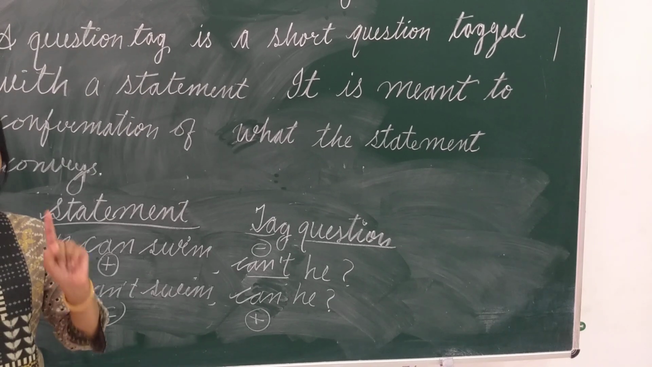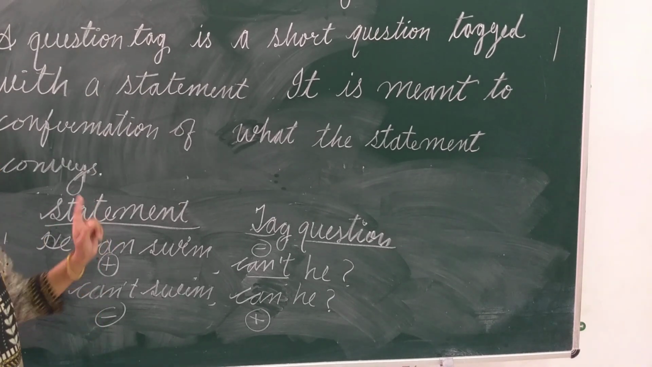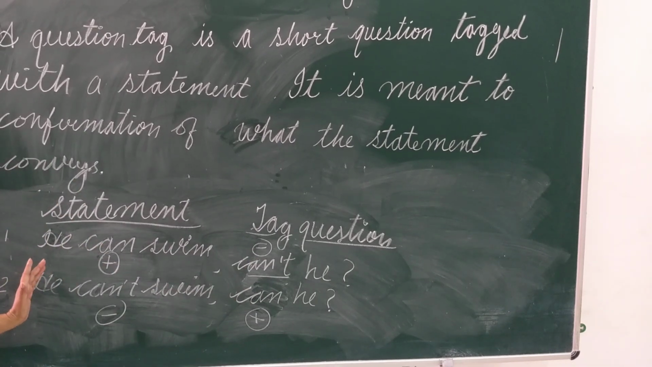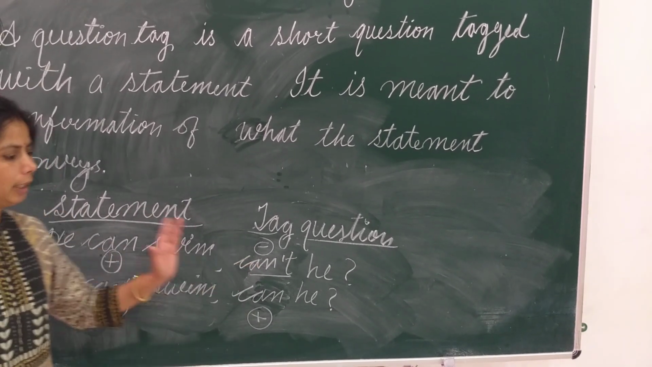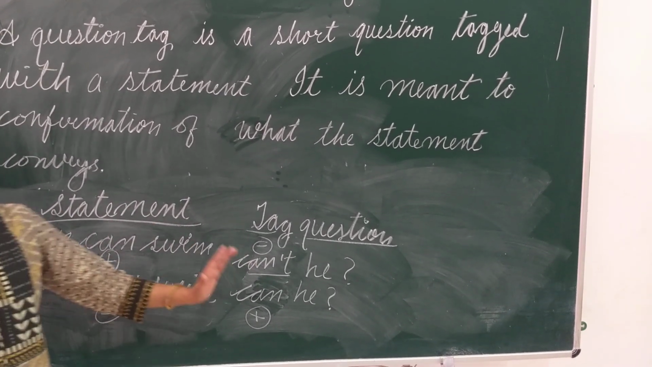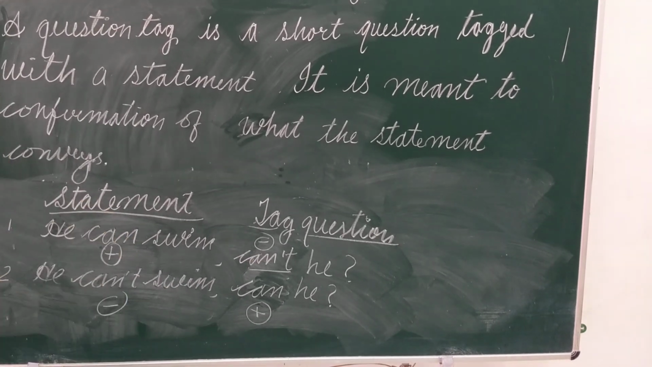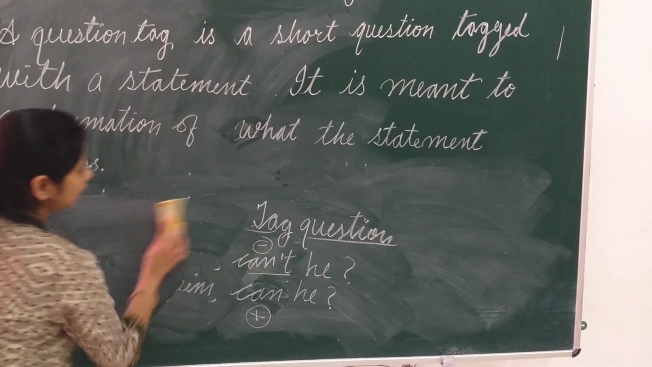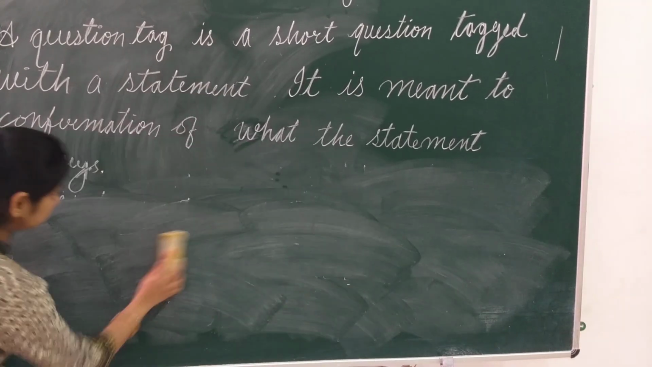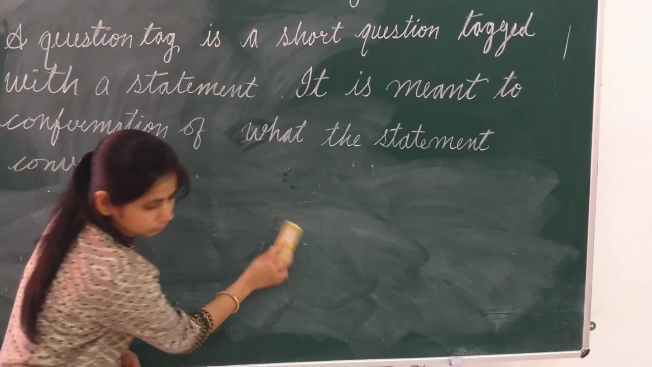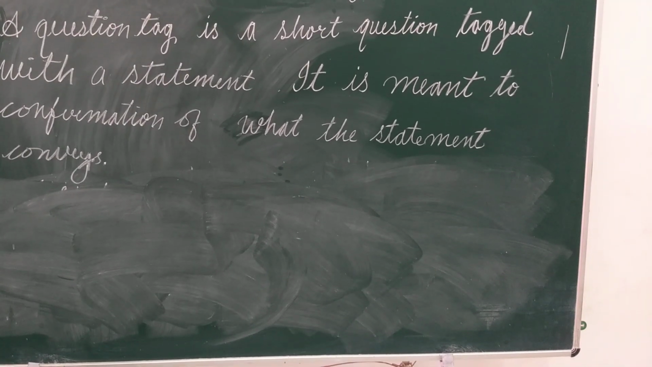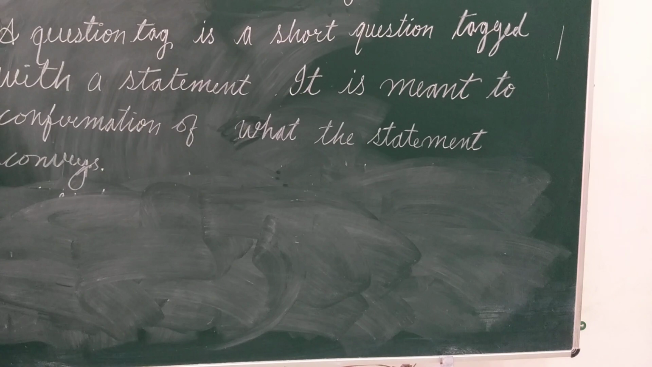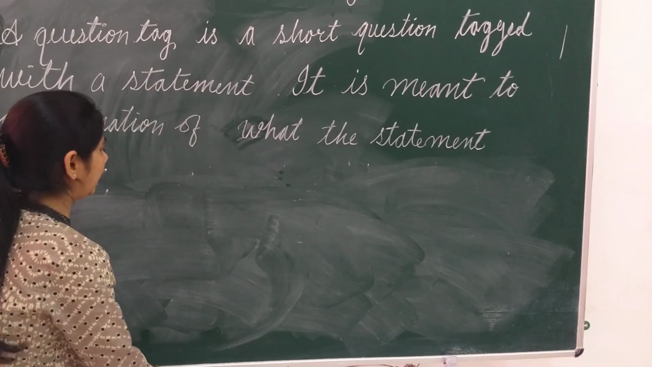This is the first most important information about question tag. Whenever we form question tag, if the statement is positive, tag will be negative. If our statement is negative, tag will be positive. Now the second important thing when we form a question tag is that question tag consists of two words. There will be two words in a question tag.